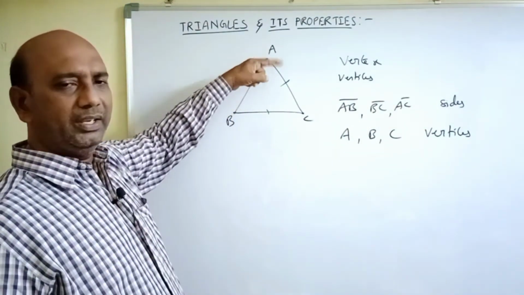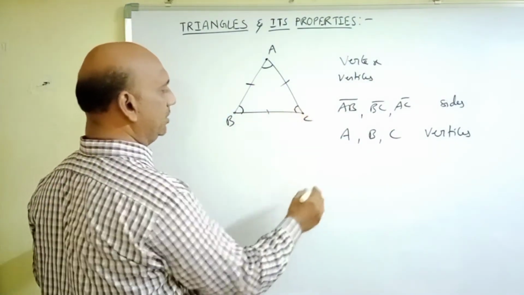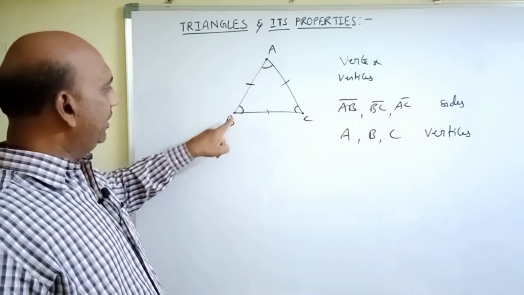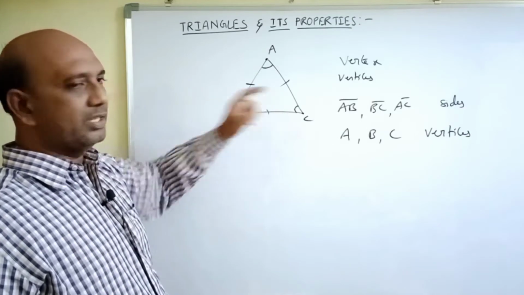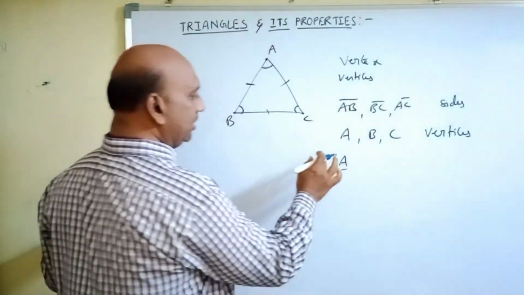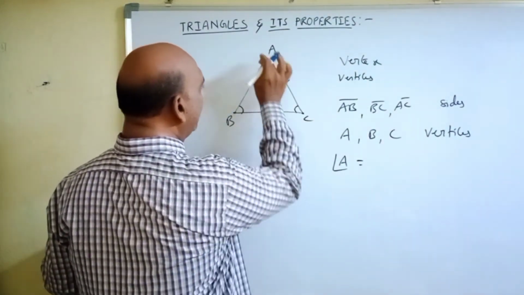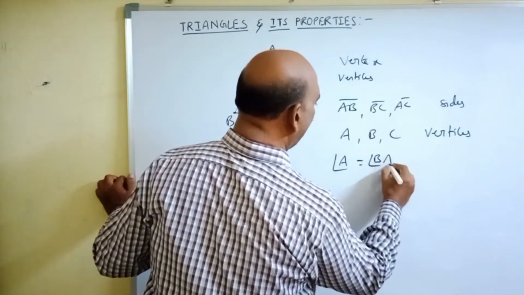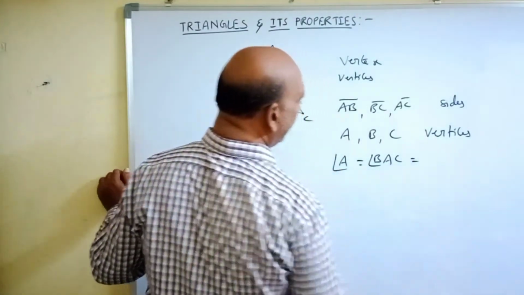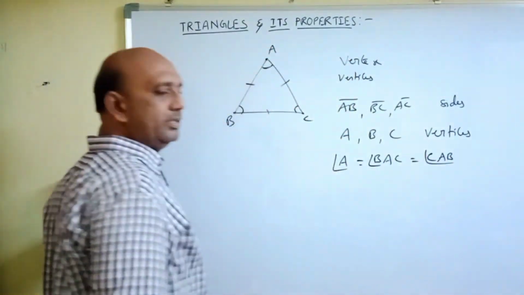Also, three more parts are there in this triangle. Those are angles: angle A, angle B, and angle C. Near the vertex A, this is called as angle A. Near the vertex B, this is angle B. Near the vertex C, this is angle C. Generally, the angle at vertex A is denoted by angle A, and in another way, it can be indicated by angle BAC, at vertex A. It is also indicated in another way, that is angle CAB.